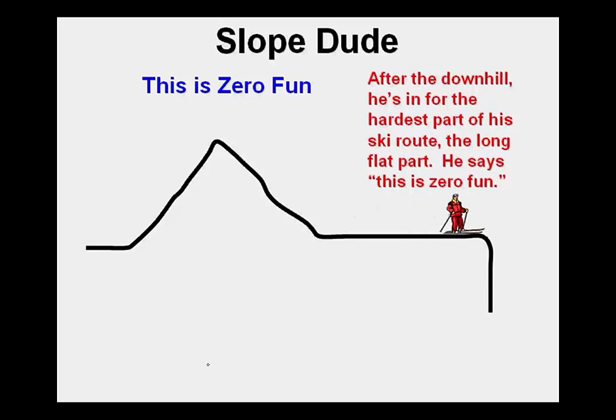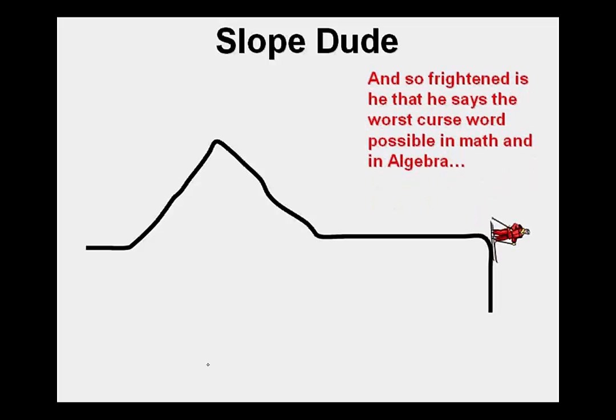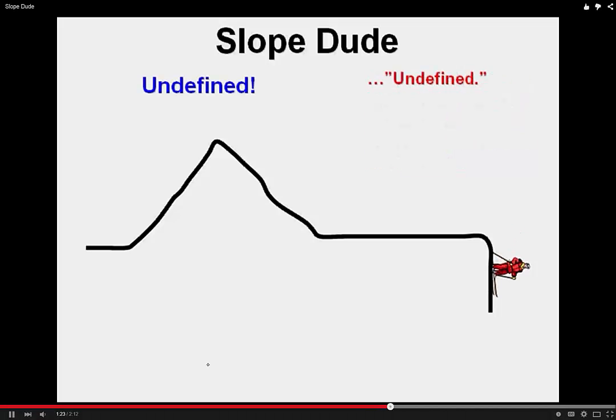As he finishes the flat part, he doesn't see well ahead, and all of a sudden, he comes to the edge of a cliff. It's straight down. So frightened is he that he says the worst curse word possible in math and in algebra. Undefined.